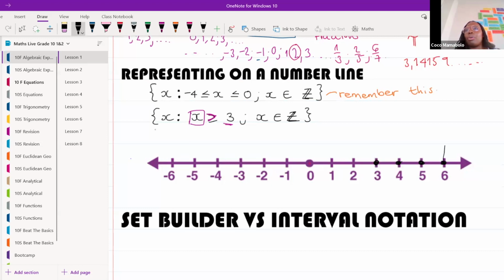So when we get here, we know that the numbers keep going. So I'm going to put an arrow like that to show that my integers keep going. They're going to keep going forever and ever and ever. That's how we express integers on a number line when we've been given set builder notation. Remember, this type of notation that we're using here is called set builder notation.